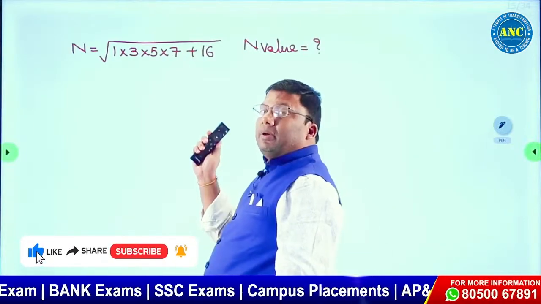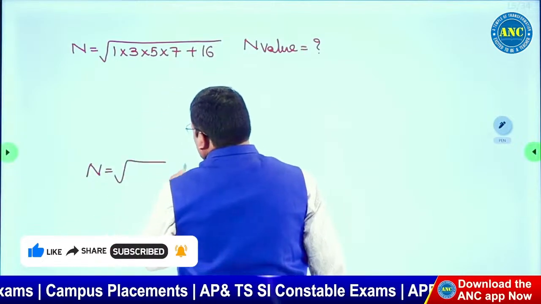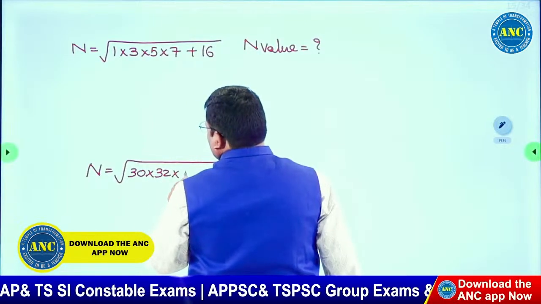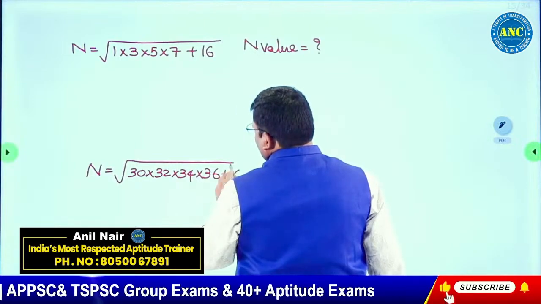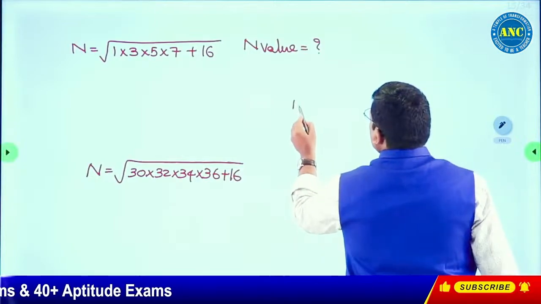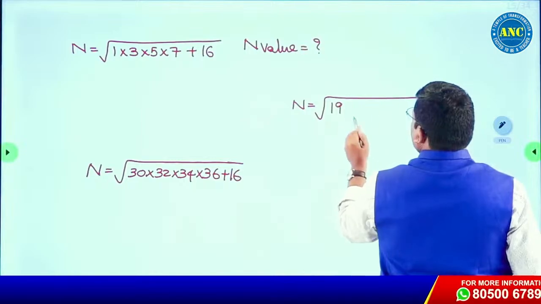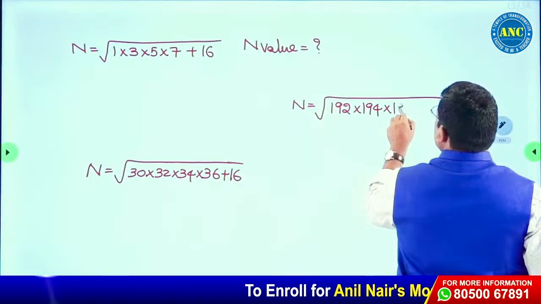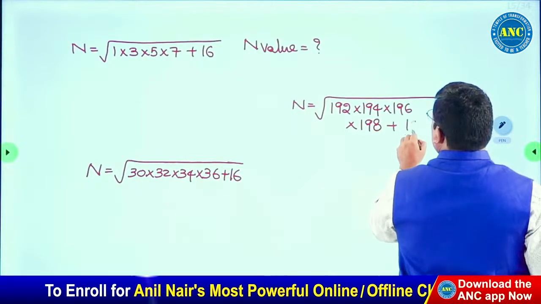I wanted to develop an approach for questions like, for example, n is equivalent to root of 30 into 32 into 34 into 36 plus 16, or 192 into 194 into 196 into 198 plus 2 power 4, which is 16.